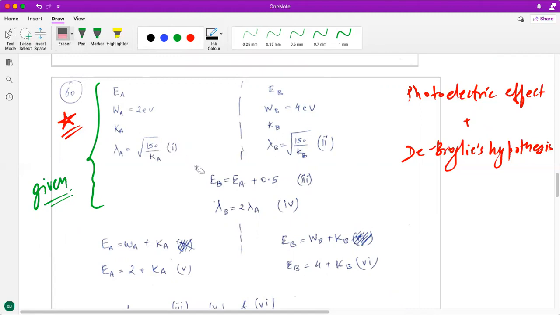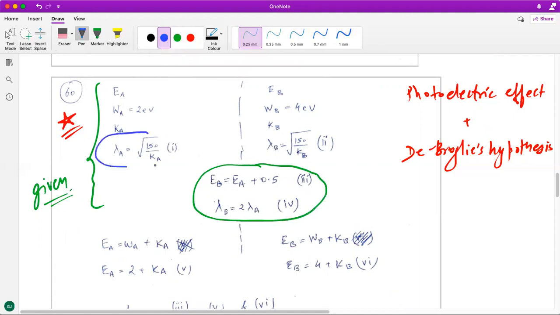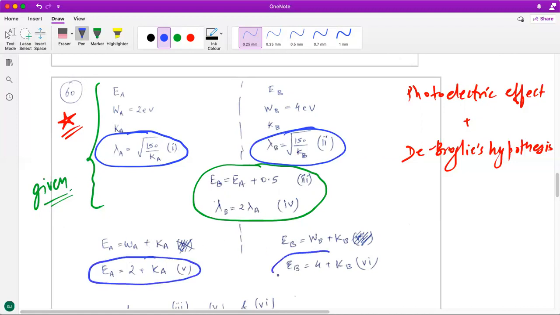So something that is given in the question, and something that is the knowledge of the concept that I have studied. Using all these, observe here. Something that is given in the question, these two equations formed. Something that I used my knowledge of de Broglie's hypothesis and photoelectric effect equation. Okay. So you will notice I assumed variables for the A side and the B side, 4 and 4, so 8 variables.